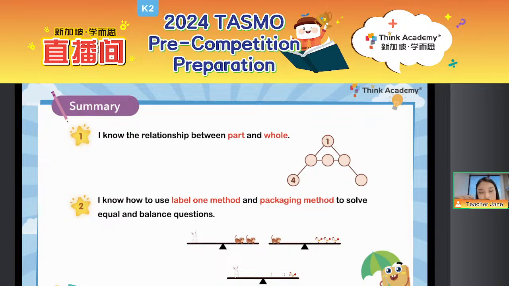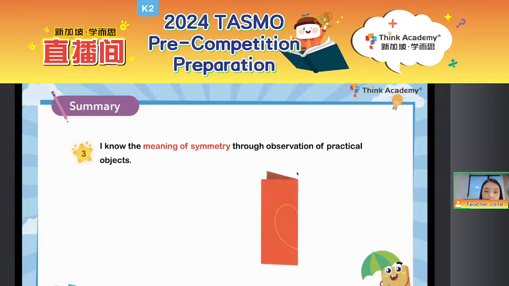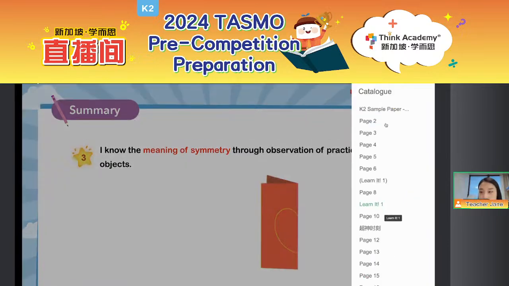And if we are looking for the whole, the total, what we need to do is just to add the two parts together. And then we also learned about the label one method, packaging method to solve the equal and balanced questions. And we also learned about the meaning of symmetry through observation of practical objects. So that is all for today's lesson.